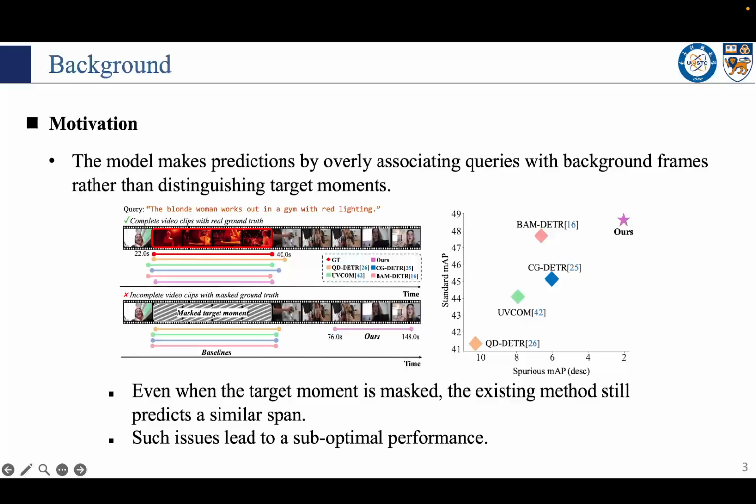In this paper, we find spurious correlations between the text queries and the target moment. The model makes predictions by overly associating queries with background frames rather than distinguishing target moments. Even when we mask out the true moment, some models still predict nearly the same moment. For example, baselines predict the spurious ground truth even if the target moments are masked. In contrast, TD-DETR predicts the segment near the mask with lower confidence.